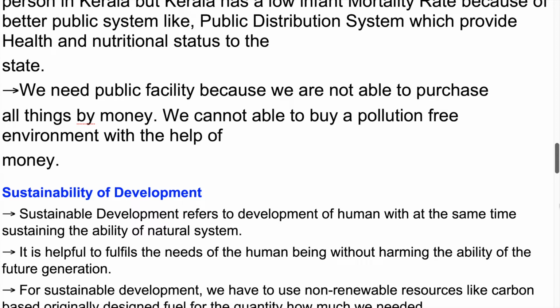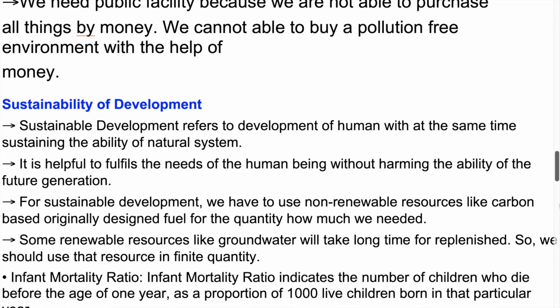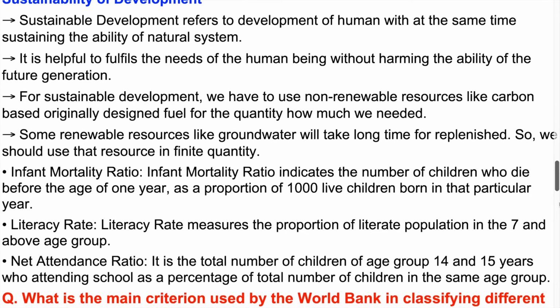Sustainability of development. Sustainable development refers to the development of humans while at the same time sustaining the ability of natural systems. It helps to fulfill the needs of human beings without harming the ability of future generations. For sustainable development, we have to use non-renewable resources like carbon-based fuel only in the quantity we need. Some renewable resources like groundwater take a long time to be replenished. So, we should use that resource in finite quantity.